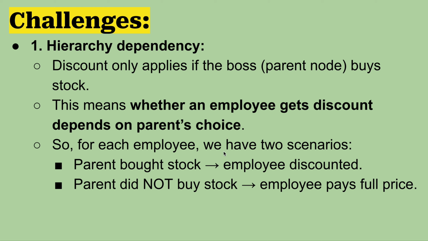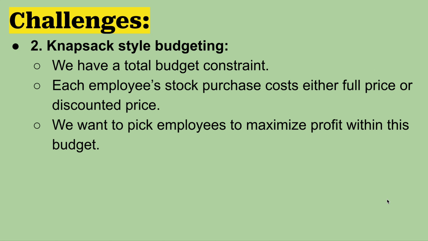So for each employee, we have two scenarios. Parent buys the stock, employee gets the discount. Parent did not buy the stock, the employee pays full price. Now another challenge is there: knapsack-style budgeting. So we have a total budget constraint. Each employee's stock purchase costs either full price or the discounted price. We want to pick employees to maximize the profit within the budget.